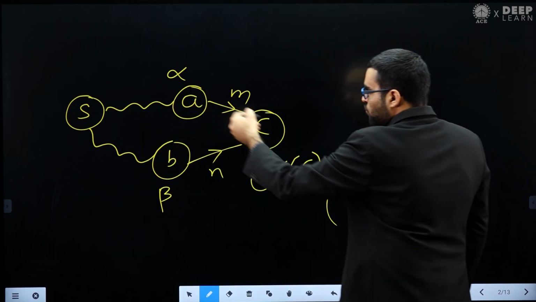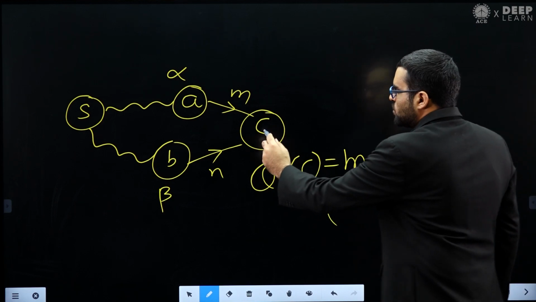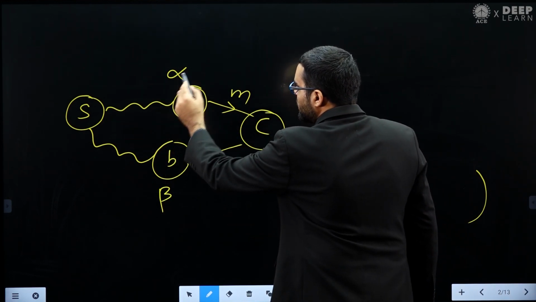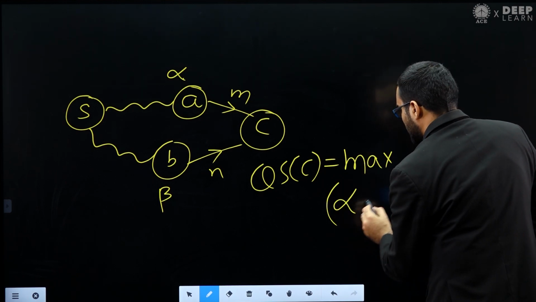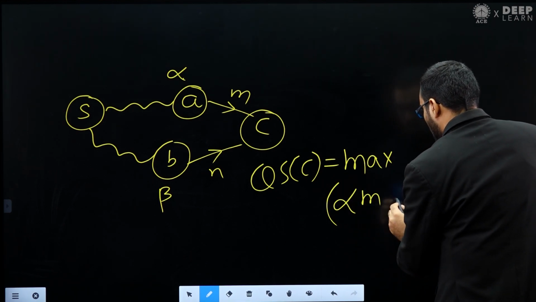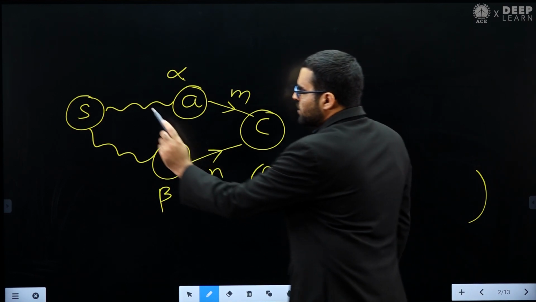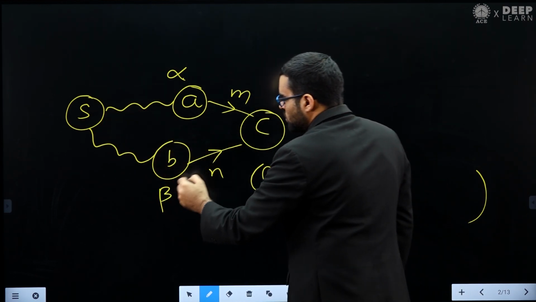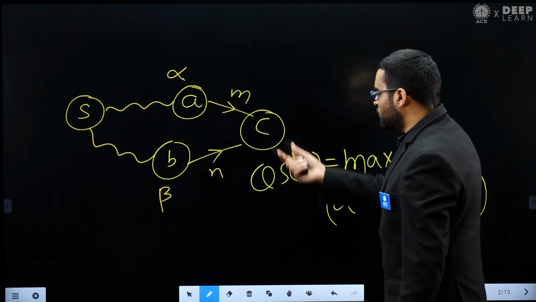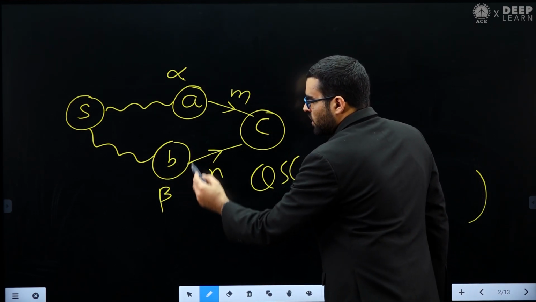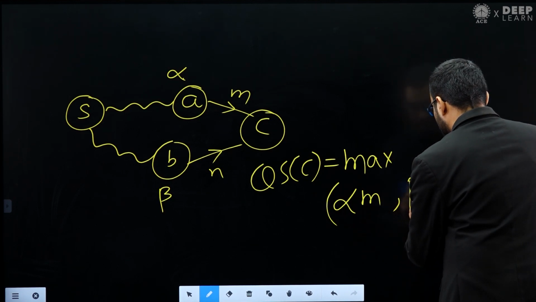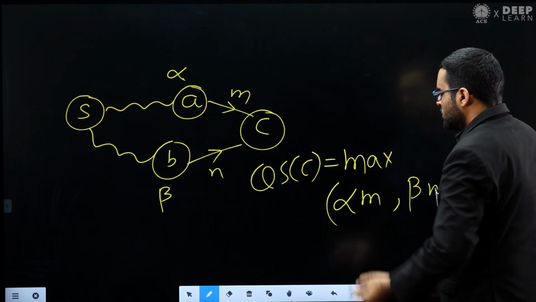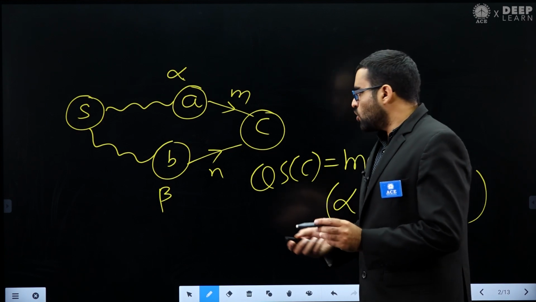If I go through vertex A, then the quality score of C will be the quality score of A multiplied by m, so that is alpha multiplied by m. Or if I go from S to C through B, then the quality score of C will be the quality score of B multiplied by n, so that is beta multiplied by n. So this is what I need to find out. I hope you got the point.